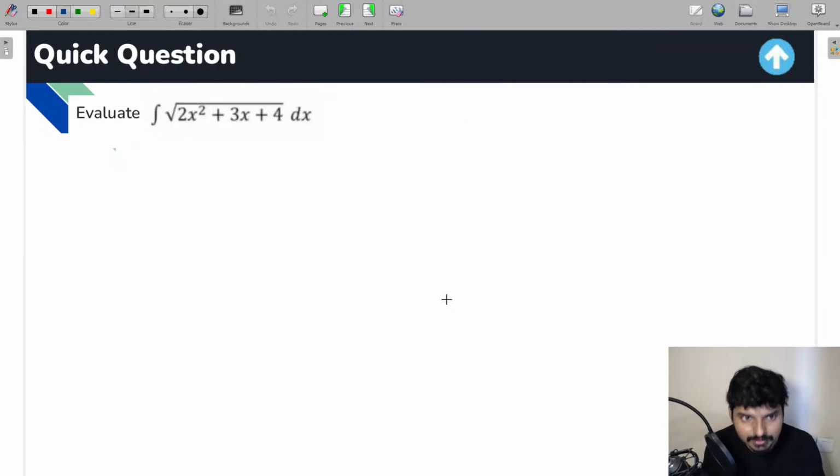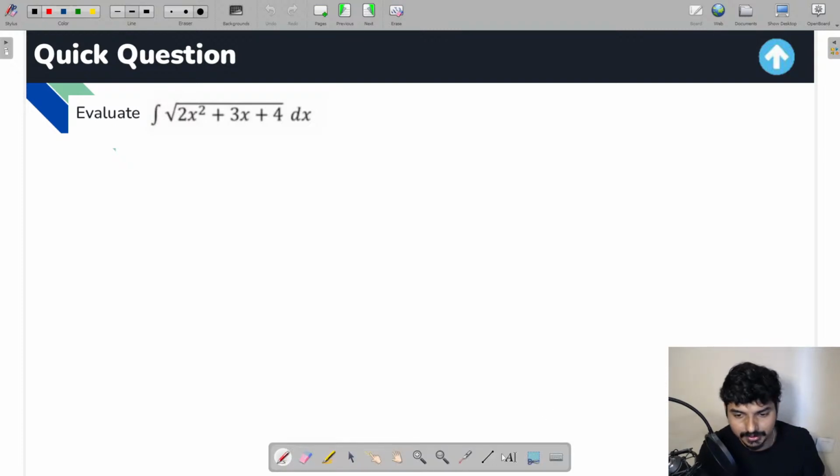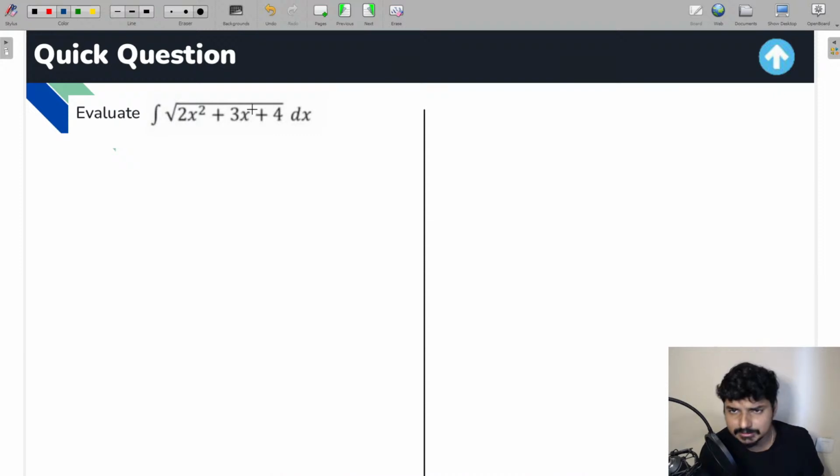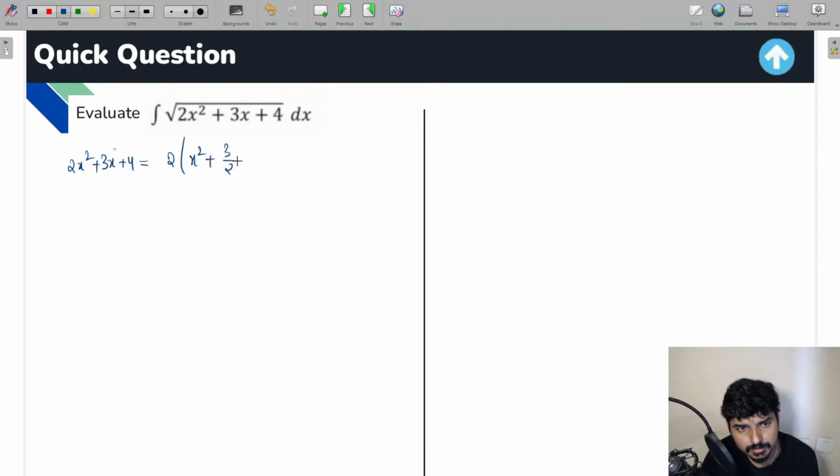So for example, you see this question, everyone. Evaluate integration under root of 2x square plus 3x plus 4. What you'll do first is take the quadratic term, 2x square plus 3x plus 4, and apply the completing square method to it. What will you get? 2 into x square plus 3 by 2 into x plus 2. This is what you're going to get. So this can be written in this way.